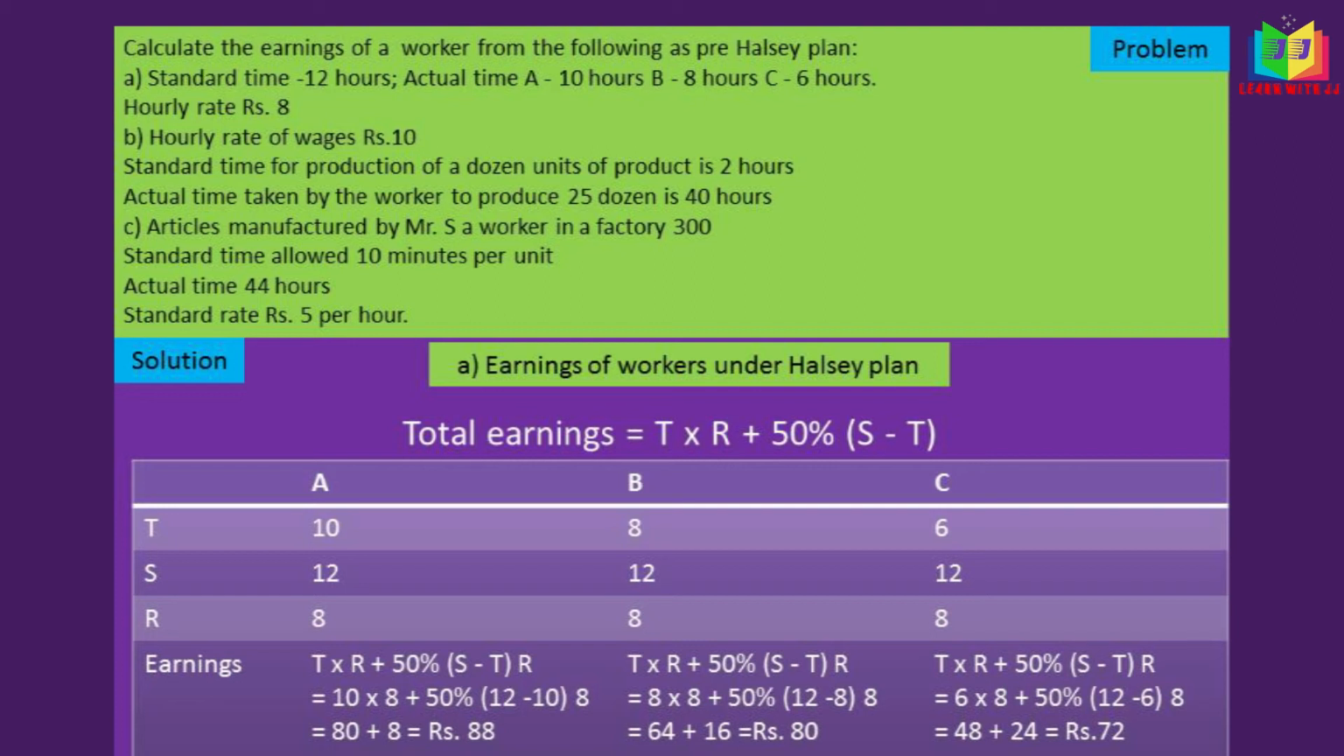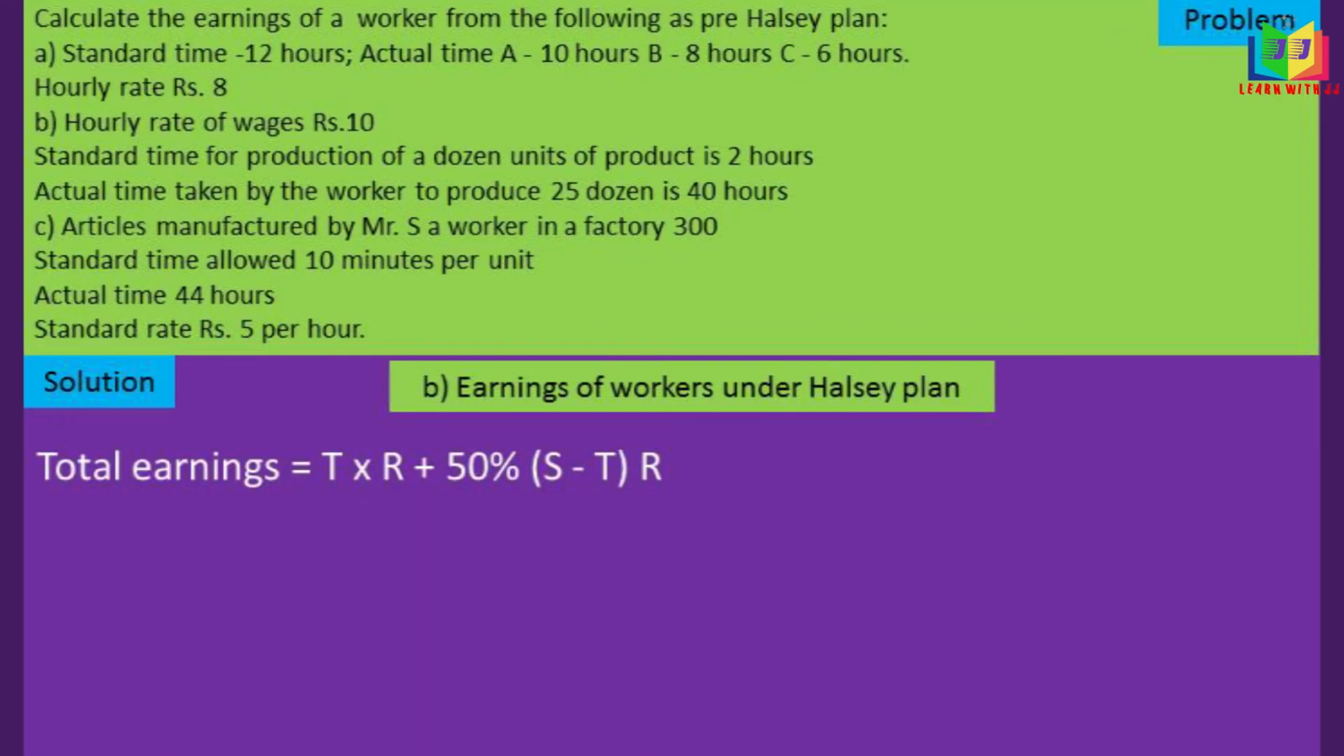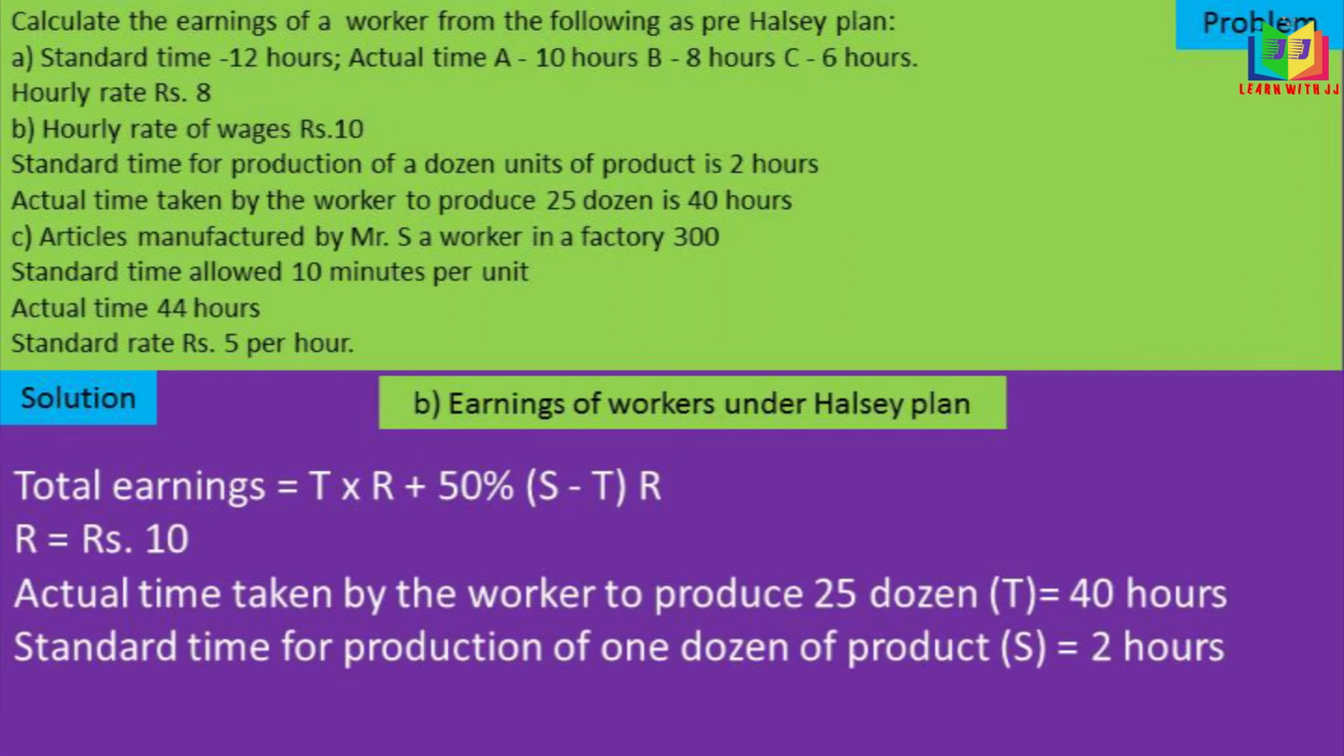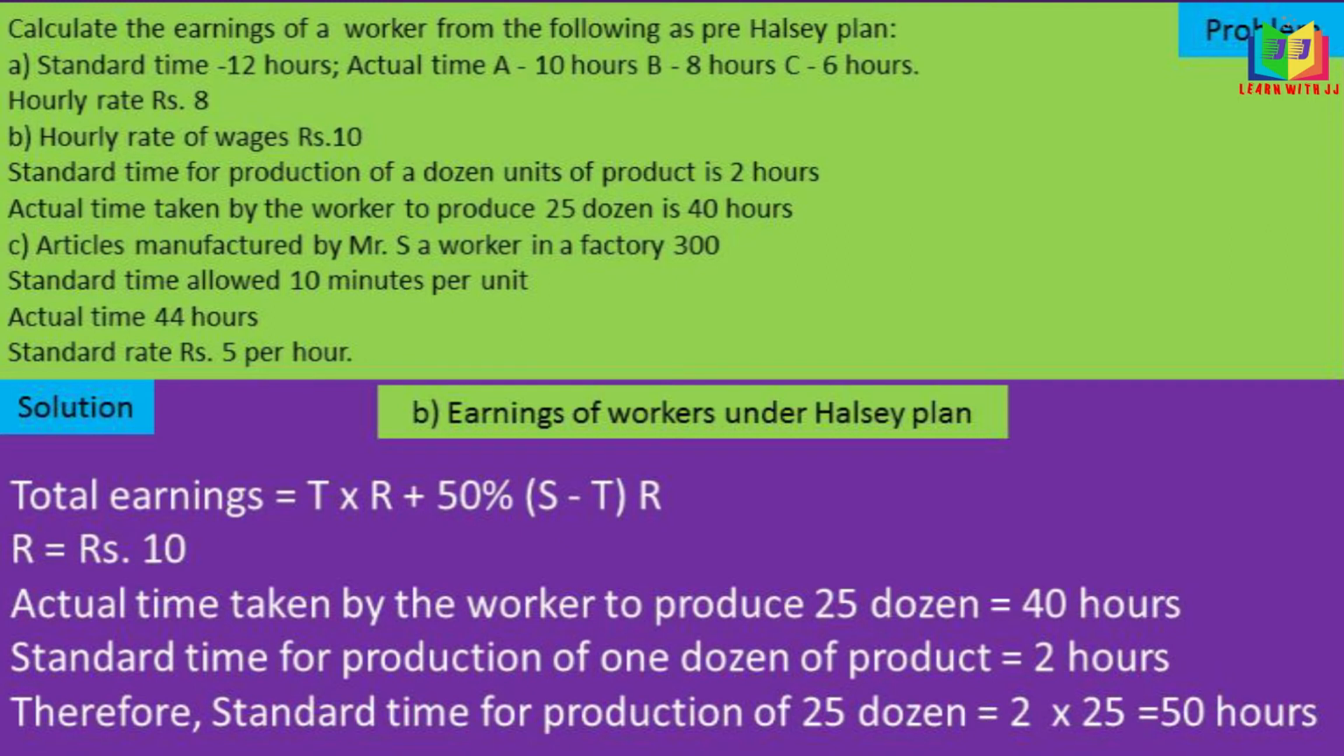Next question we'll see. That is hourly rate of wages is rupees 10. Standard time for production of dozen units of product is 2 hours. Actual time taken by the worker to produce 25 dozen is 40 hours. Here the standard time is given for 1 dozen units. So we have to calculate for 25 dozen units, because the actual time taken by the worker is given for 25 dozen units. So we have to convert this standard time for 25 dozens.